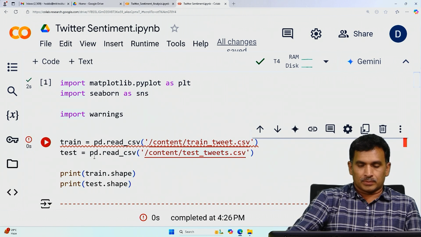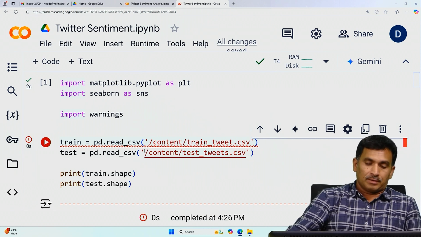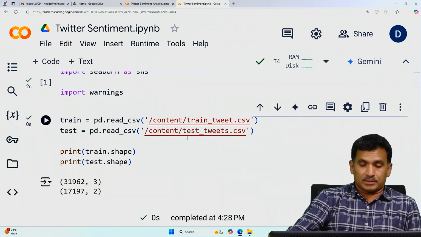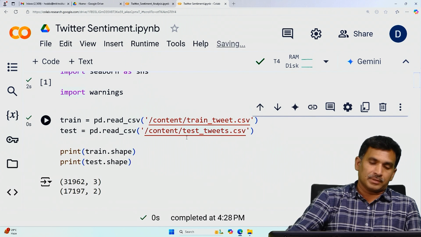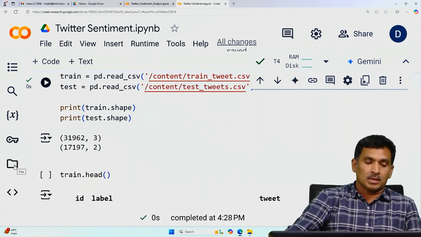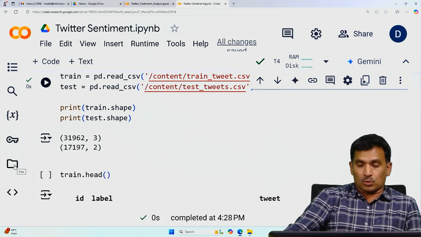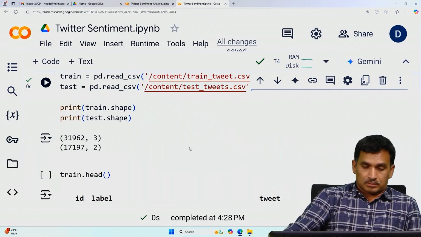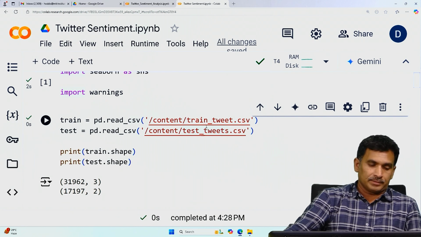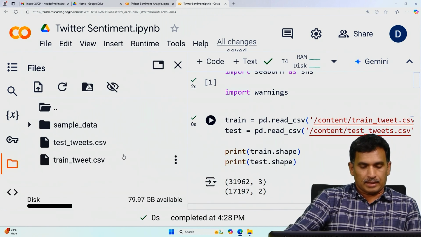Now there is a possibility that the path is not matching, so let us check it. If I run this, yes, the path is matching. If there is still an error even after you upload the data set into this folder, such as the file not being available, you have to go to that folder and right click on it.